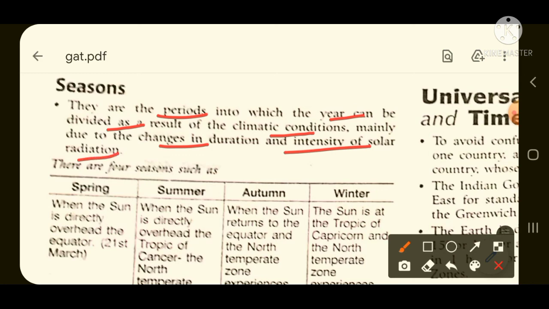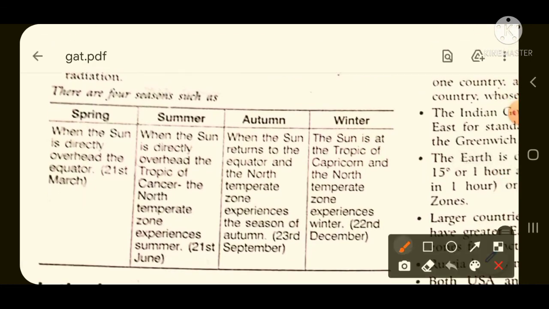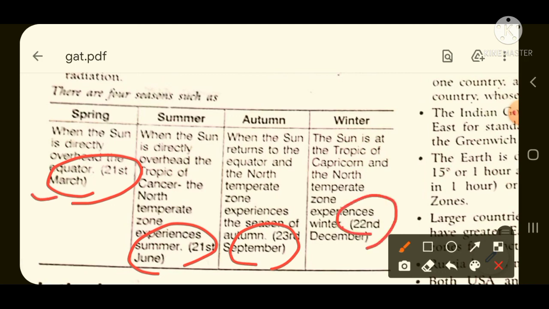This is similar to whatever I told you in equinox and solstice, that due to the revolution of the earth, the occurrence of seasons takes place. How does this take place? Firstly, it is the spring season, then after some days, as time passes, it comes to the summer season, then the autumn season, then the winter season. Just now I told you about the important dates. The same thing is mentioned here: 21st March, 21st June, 23rd September, 22nd December.